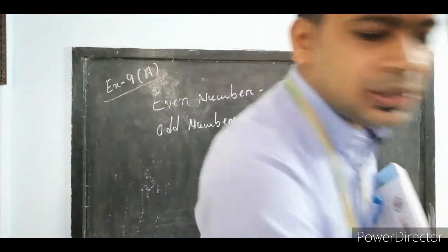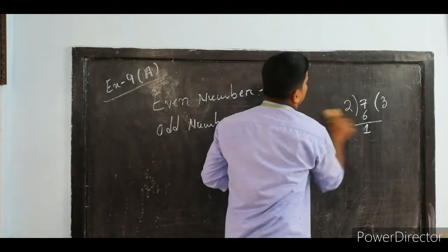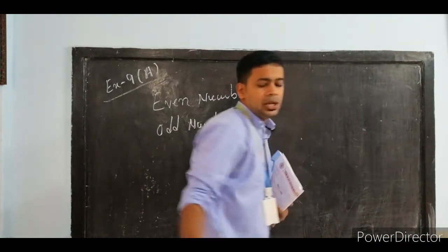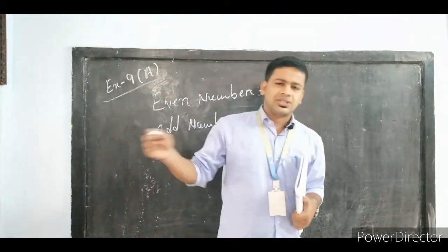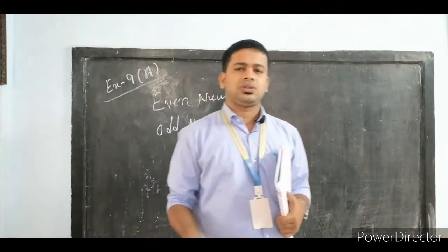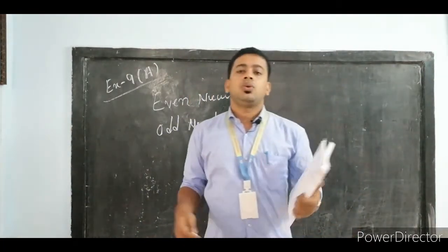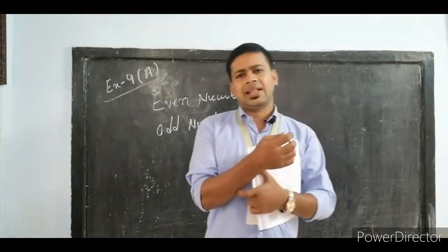So what are the numbers divisible by 2? All the numbers that are completely divisible by 2 are called even numbers. For example, 2, 4, 6, 8, 10, 12, like this. 22, 32, 42, 48, 46, 72, 78, 76, 102, 205, 206, 3008, like this, all numbers.